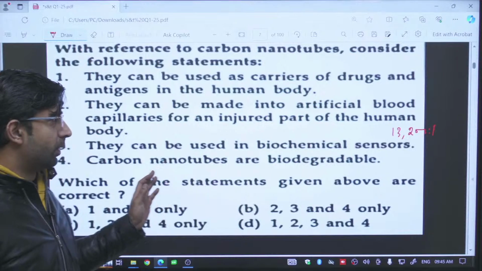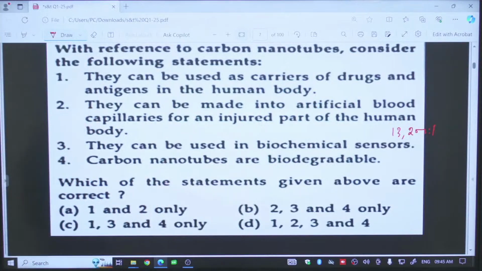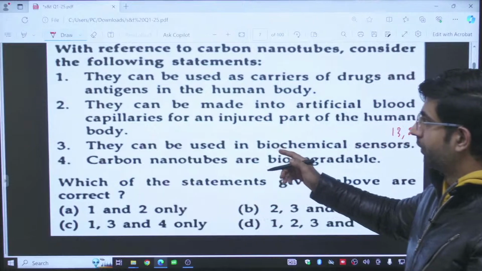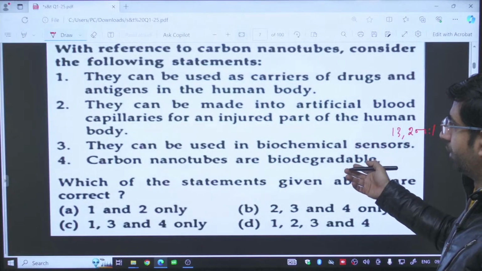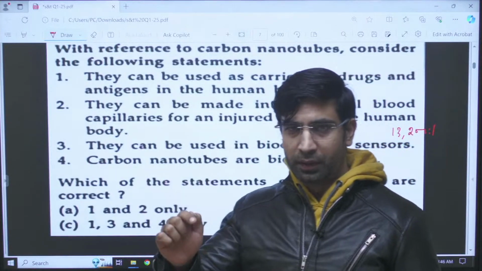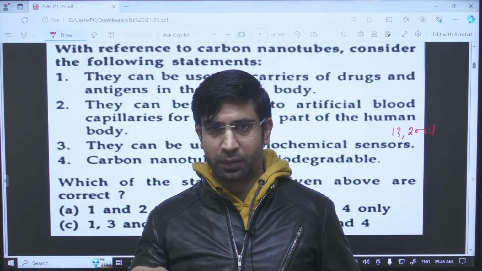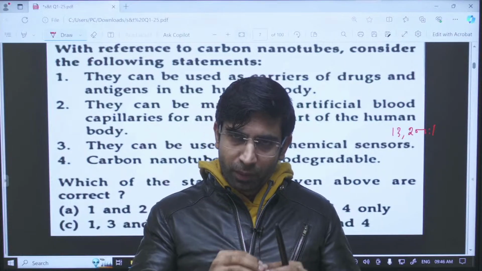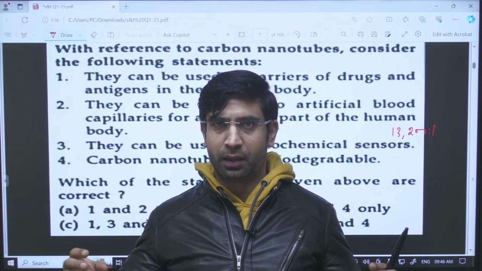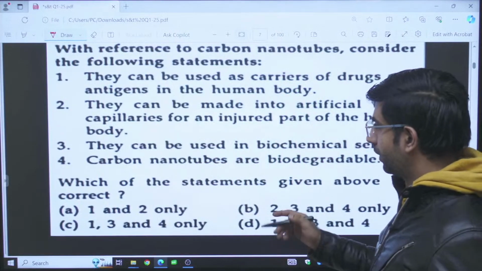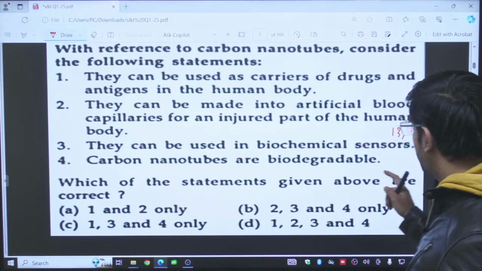Let us look at the statements. They can be used as carriers of drugs and antigens in the human body. Obviously, I told you how we can use them. They can be made into artificial blood capillaries for an injured part of the human body. Yes, this is also possible. Reason being, these are cylindrical structures. In the cylindrical structure, inside it we are having the hollow space. This hollow space can act like a capillary. So we can use it like a capillary in the body. Next, they can be used in biochemical sensors.